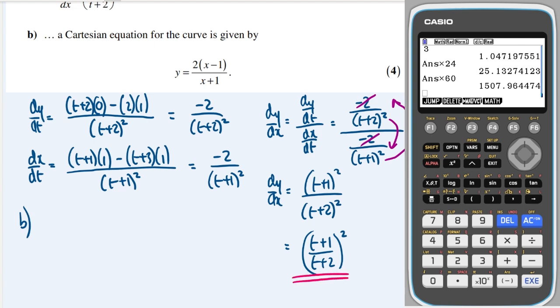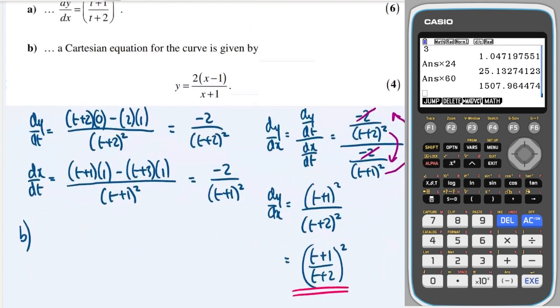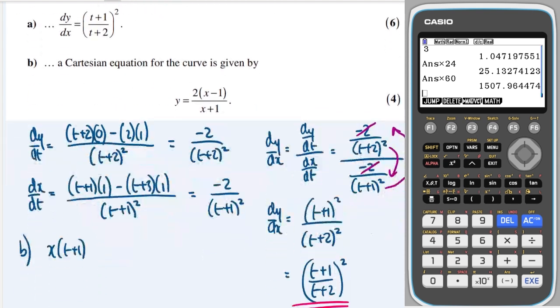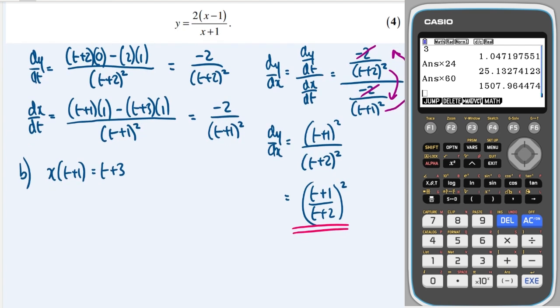So part B, let's just have a look at what the ones were again. So we want it to be y equals. So I'm going to make t the subject of this equation, then I'm going to replace it in here to get a y equals. It might not be the most efficient method, but it's just going to work, so I'm going to do it. x, t plus 1, t plus 3, so that's just multiplying up.